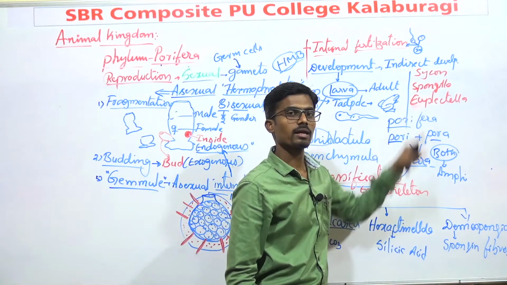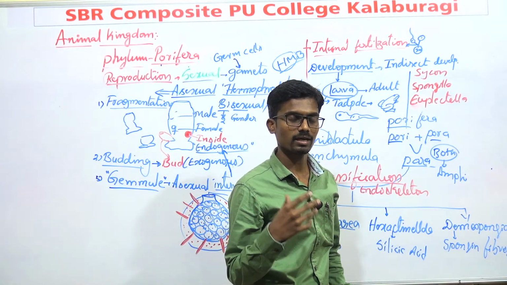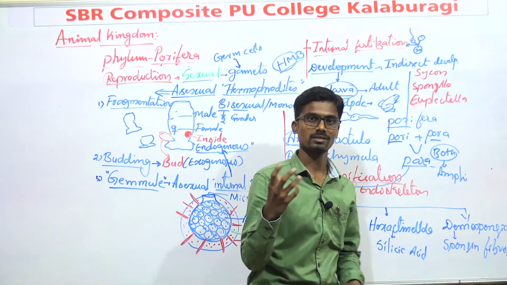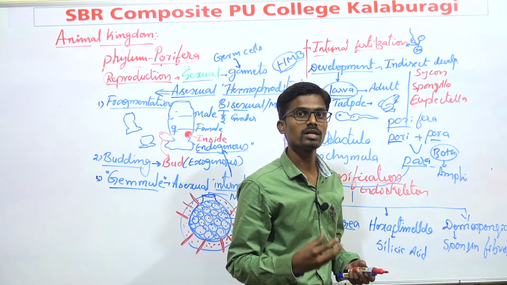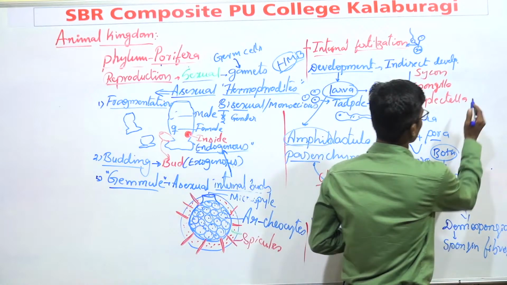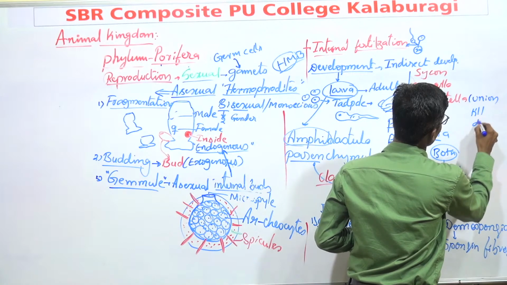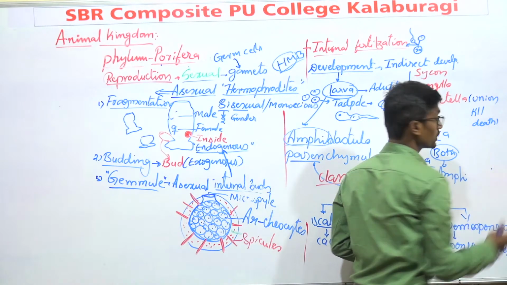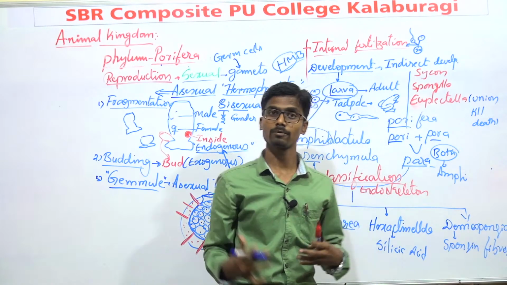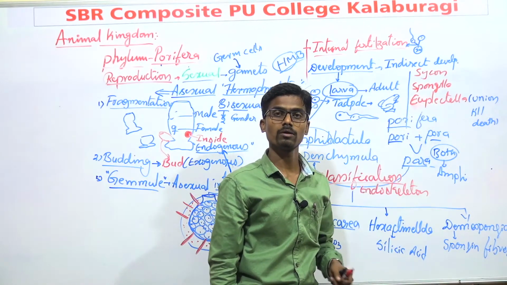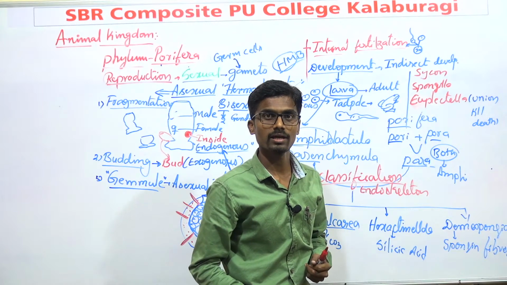Euplectella is given as a wedding gift in Japan, because it is the symbolic representation of union till death. Such pairs are always united up to death. For that representation in Japan, they give Euplectella as a wedding gift.